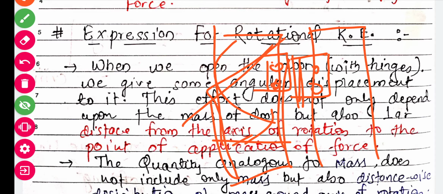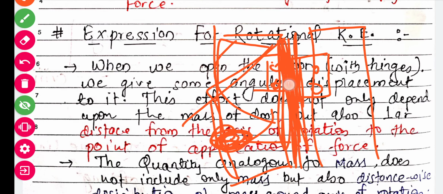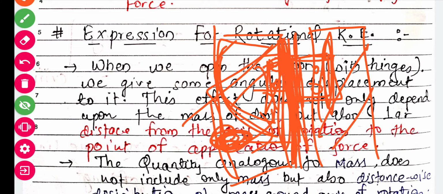There is motion, and we generally apply force here. The motion of this door is about this point. When we open the door, we apply force here, but another force takes place through the hinges, the attachment between the wall and the door.